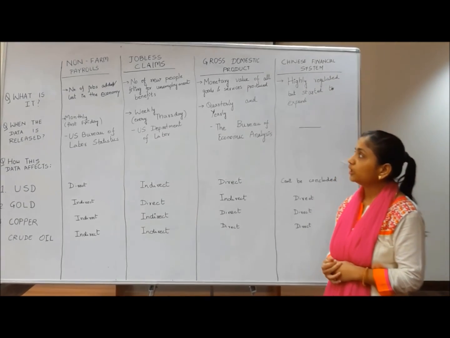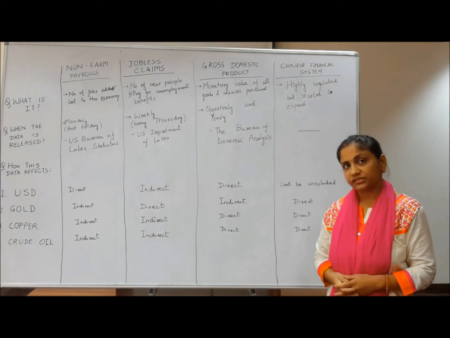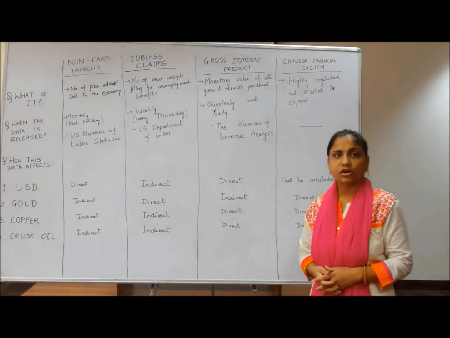So today we have learned how non-farm payroll, jobless claims, gross domestic product and the Chinese financial system are affecting USD, gold, copper and crude oil.